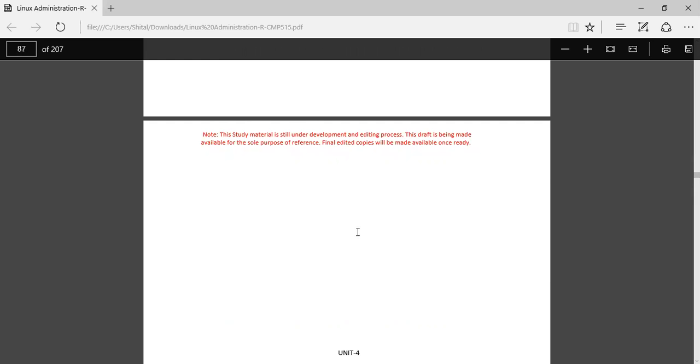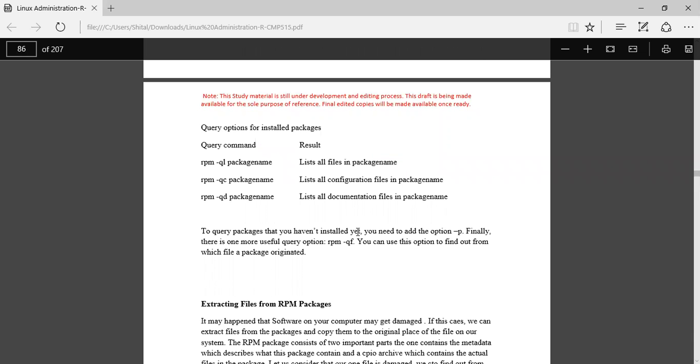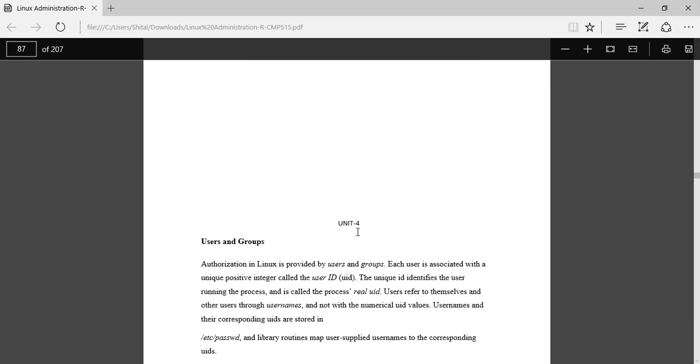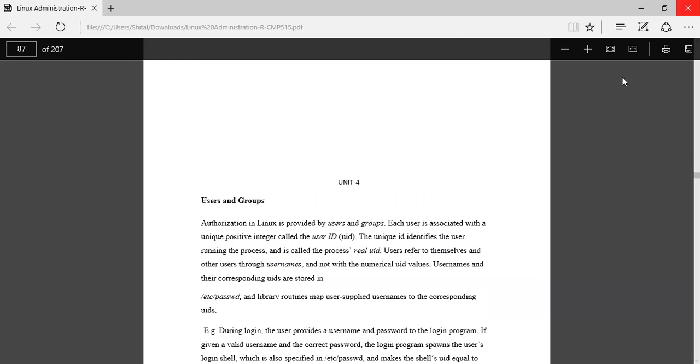So this is about Unit 3 of Linux administration. Subject code is 515. Next, we will start with Unit 4, users and groups. Okay. Thank you, everyone.